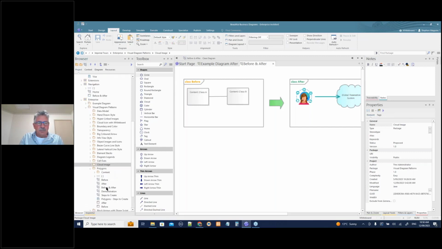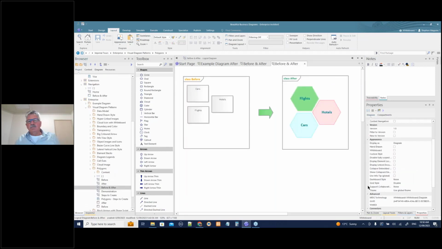Polygons, an interesting one, before and after. I didn't use this in that main example diagram, but it's a very useful thing to do. A lot of it comes from the whiteboard palette. Actually, not from the whiteboard palette. This one's coming from the style.